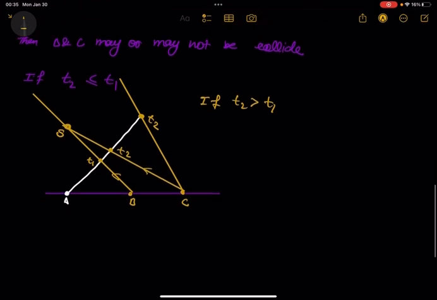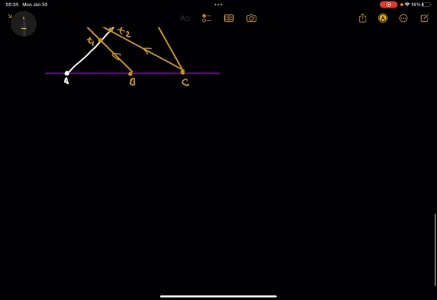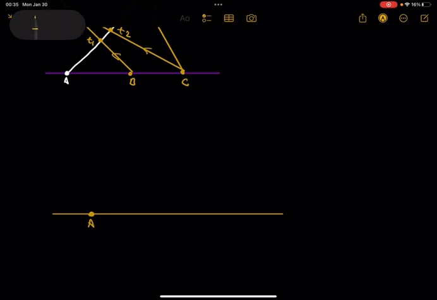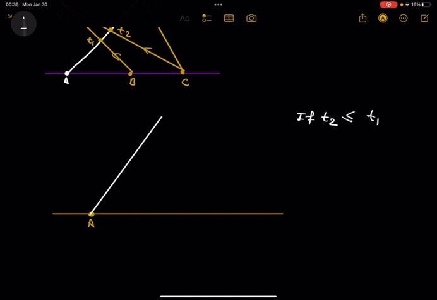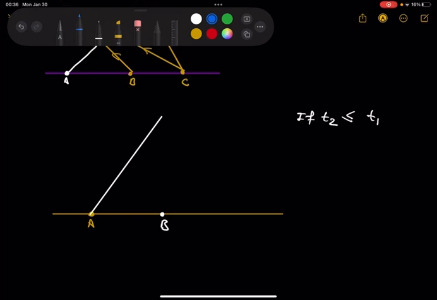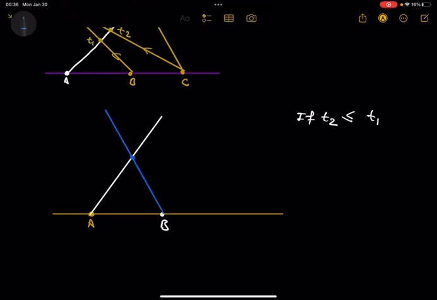What is happening if T2 is less than T1? Let's assume if T2 is less than T1, then this is the path of A. Understood my point? And remember, the time taken by C to collide with A is less than the time taken by A to collide with B. So there is a situation, this is the B path. You know very well B is colliding somewhere with A at time T1. This is a collision. Understood?